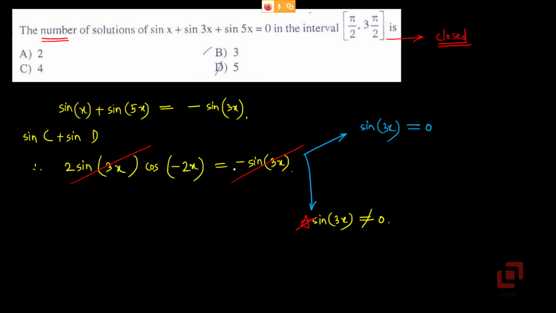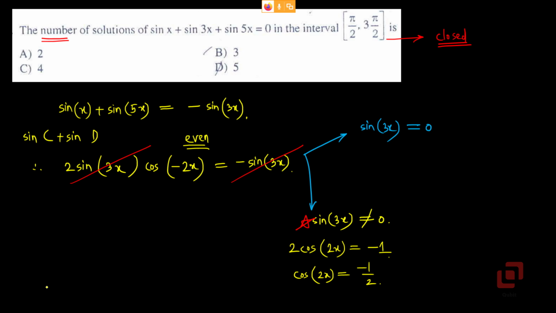So if sin of 3x is not equal to 0, but still we have 2 sin 3x cos of minus 2x equal to minus sin 3x, we can cancel sin 3x and we'll get 2 into cos of minus 2x. Now cos of minus theta is cos theta, because cos is an even function of x. So it will be 2 cos 2x equal to minus 1, because we have cancelled sin 3x, or cos of 2x equal to minus 1 upon 2.